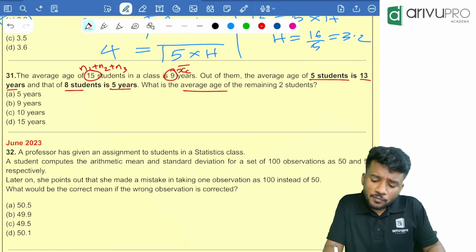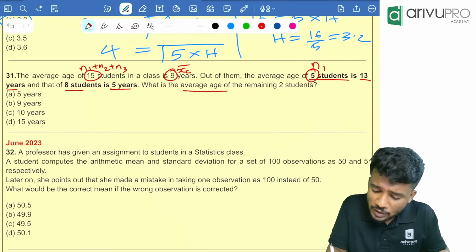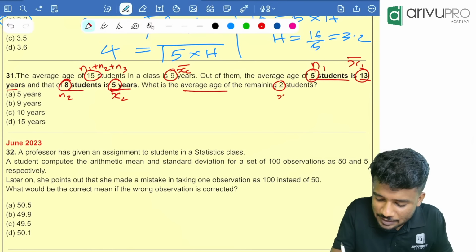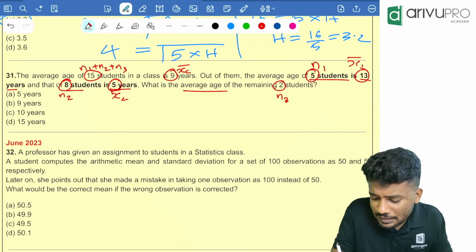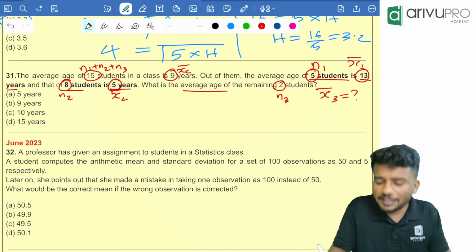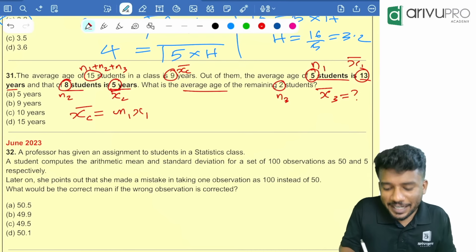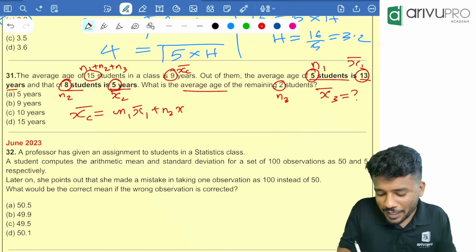Then out of them 5 students, that means n1 is equal to 5, x1 bar is equal to 13, n2 is equal to 8, x2 bar is equal to 5, then n3 is equal to 2. They are asking for what? X3 bar they are asking. People, take the formula. Xc bar is equal to n1 x1 bar plus n2 x2 bar plus n3 x3 bar divided by what? N1 plus n2 plus n3.